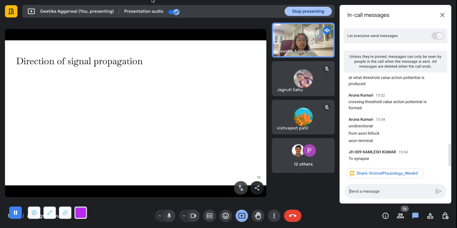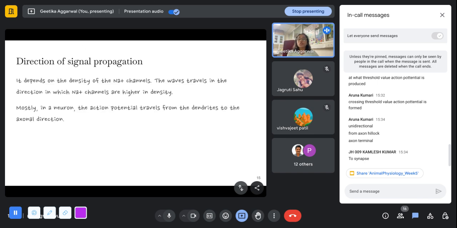So basically, one thing that governs the direction of signal propagation is the density of sodium channels. So the wave travels in the direction in which the sodium channels are higher in density. So if you're saying that it travels from the axon hillock towards the axon terminal, that is because the density of sodium channels is higher in the axonal branch of the neuron.